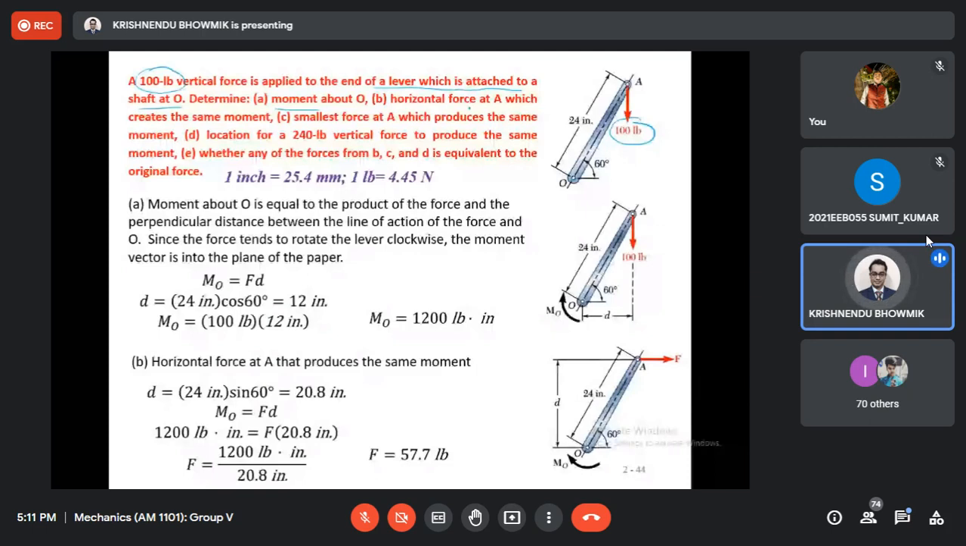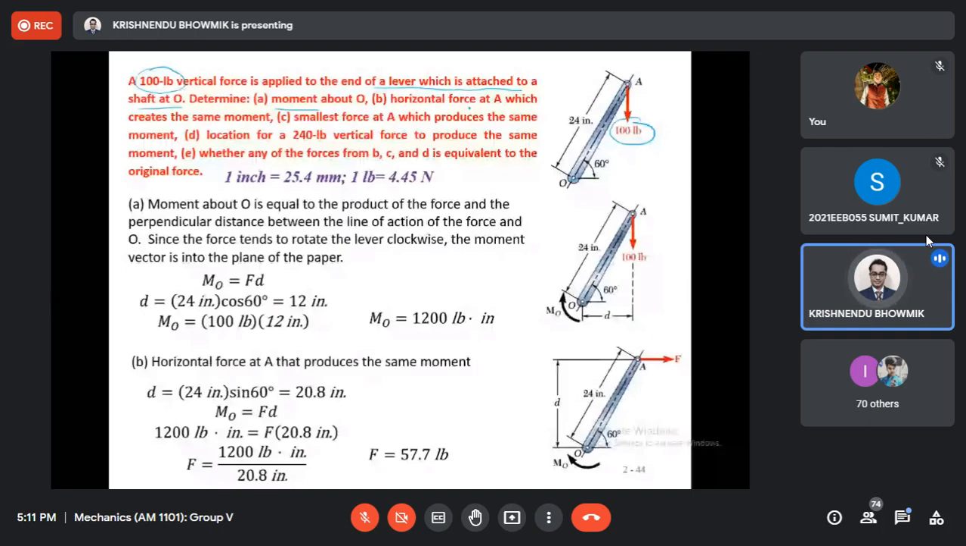So we will replace this by a horizontal force, but it will create the same moment. We have to calculate the value of F. C is the smallest force at A which produces the same moment. Smallest force means instead of applying it there, I have to apply it along that direction. That means if I can make this effective